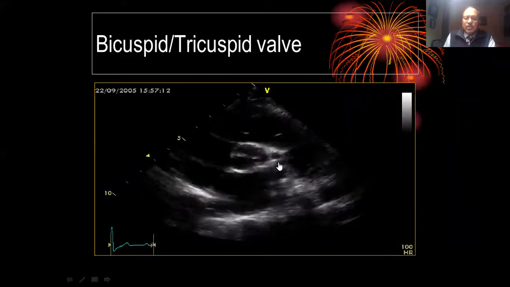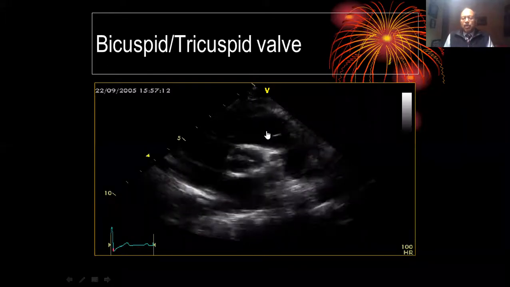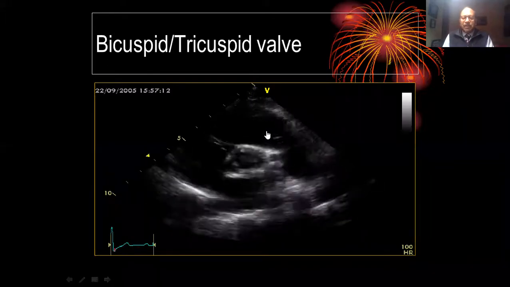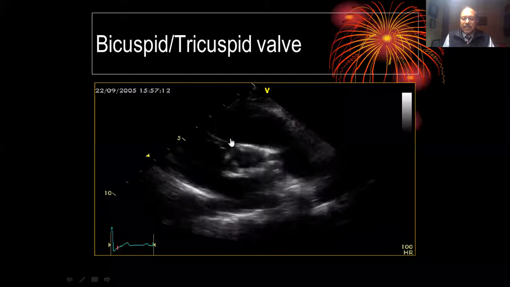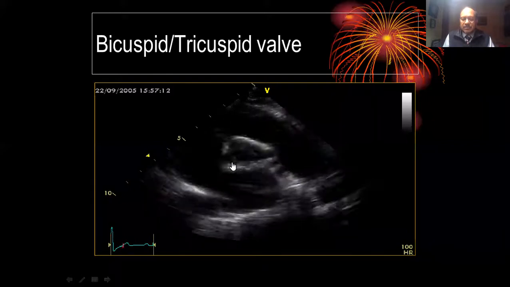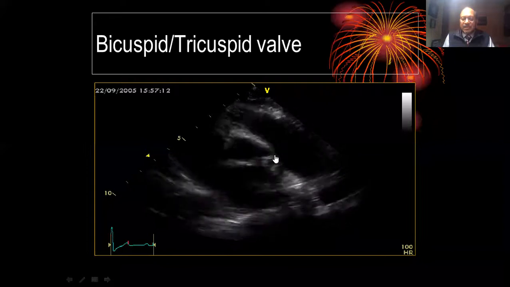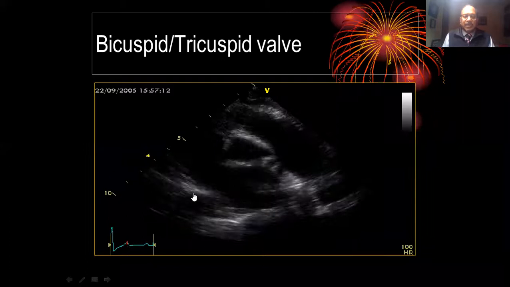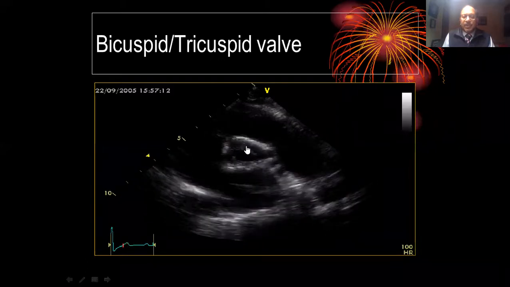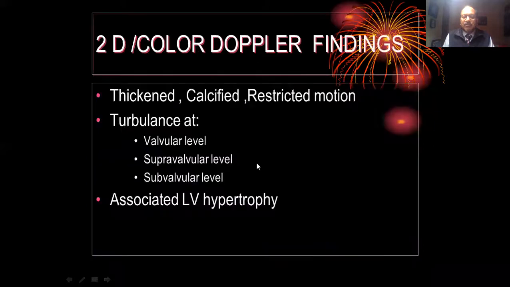Then comes a true bicuspid or tricuspid valve. We don't look at a bicuspid or tricuspid valve in the parasternal long axis window. We always look at the aorta during the parasternal short axis view. And which cusp? Here is the left coronary cusp, here is the right coronary cusp, here is the non-coronary cusp. And we can see the left coronary artery and the right coronary artery in this. If you see 3 cusps together, like one over here, one over here, and one over here, this is tricuspid.